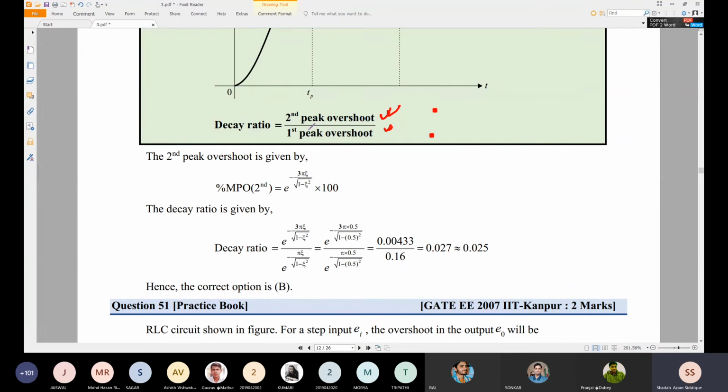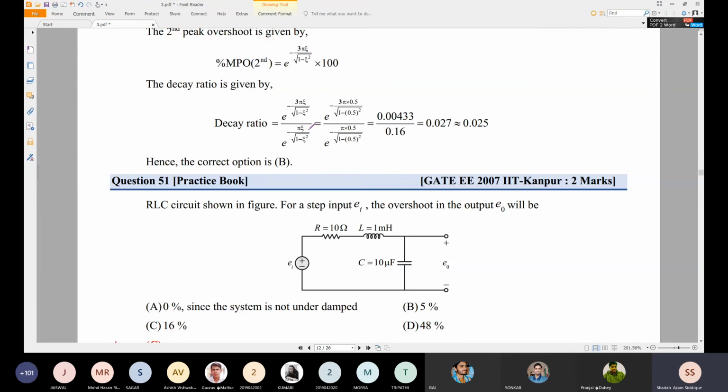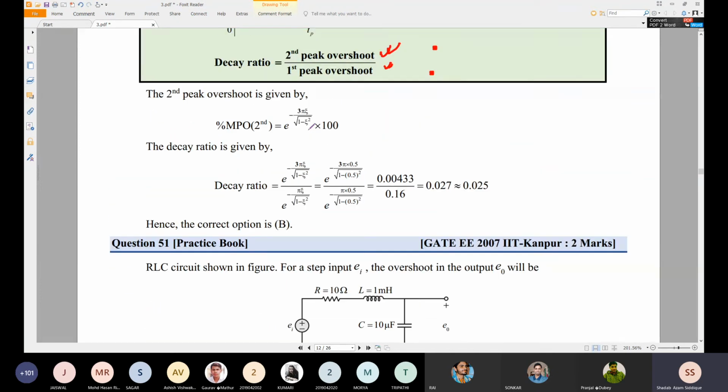Okay, so to have the peak overshoot, first peak overshoot, sorry, second peak overshoot divided by first peak overshoot, and peak overshoot can be found out from this one also. So e to the power minus pi zeta by root under 1 minus zeta square. So decay ratio can be found out from this one.